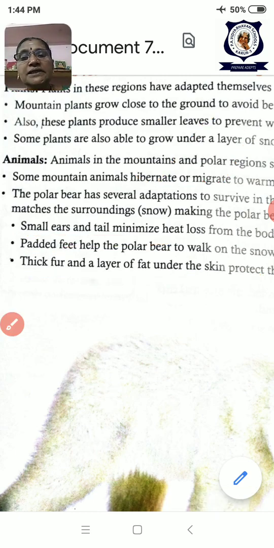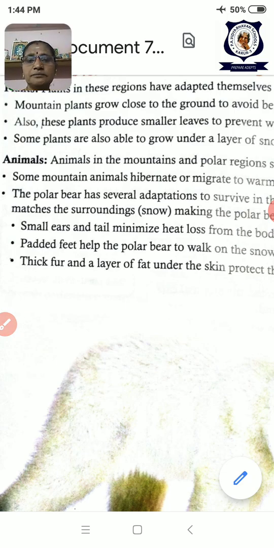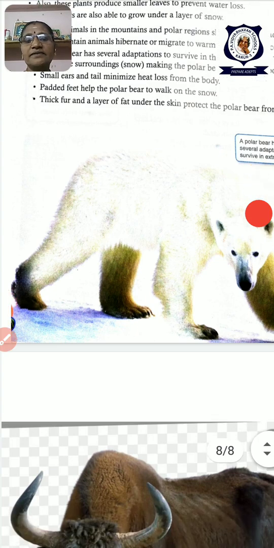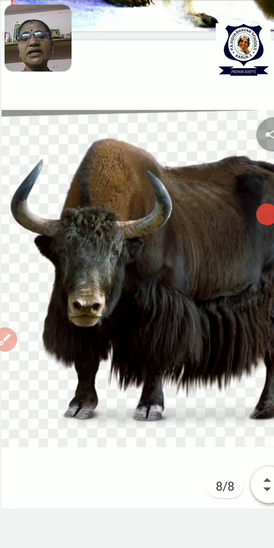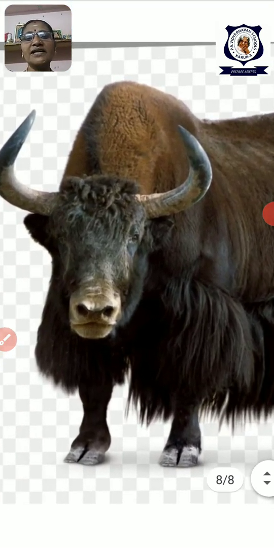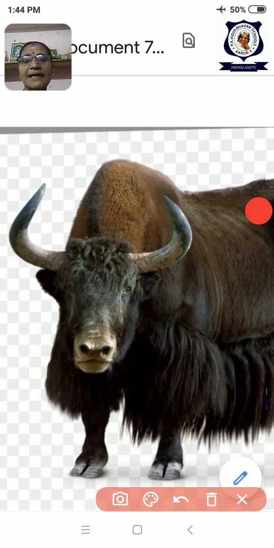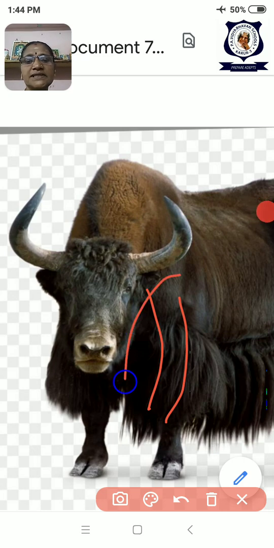Okay, children, these are the adaptations of the polar bear. Can you follow, children? Next we will go to the yak. The yak also lives in the polar region. You see, the yak is very nice. It has long hairs on the body. This is called fur.